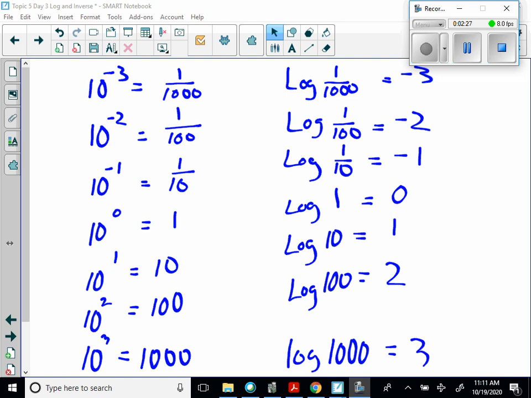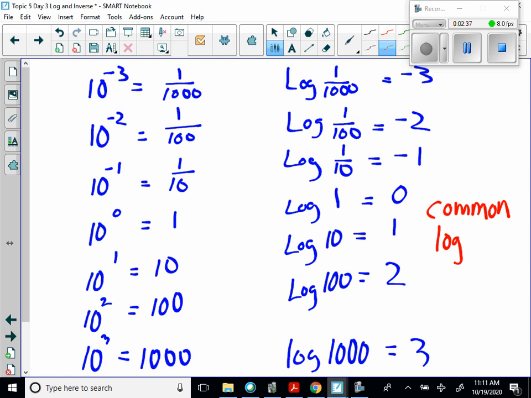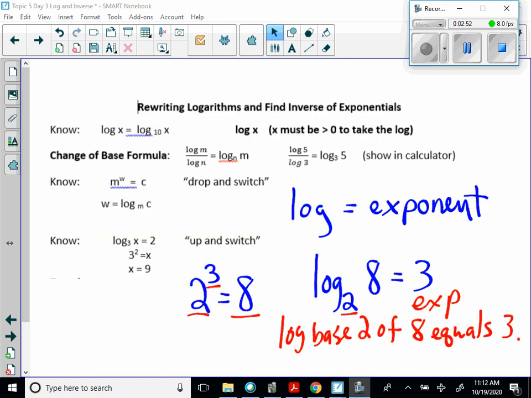Now, what we notice is we call these common logs. So a common log is equal to any log that's base 10. So when it's base 10, we just say that it's a log. So it's the 10 is understood type of thing. So pause this if you need to. I'm going to the next screen. Okay, so up here we can say now that log x is equal to log base 10 of x. So the 10 is understood.